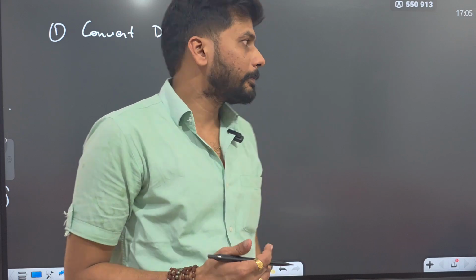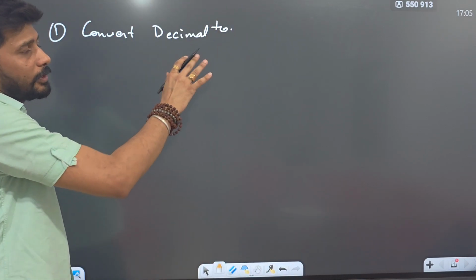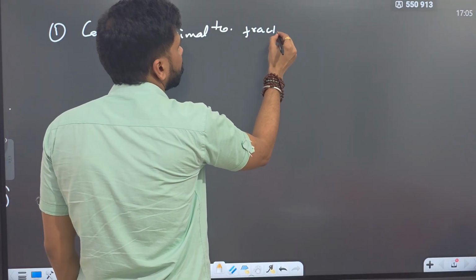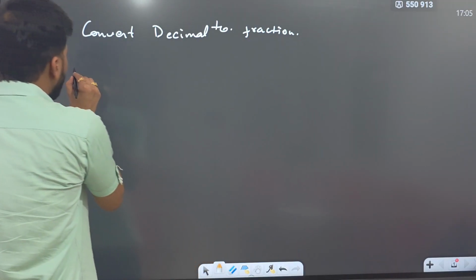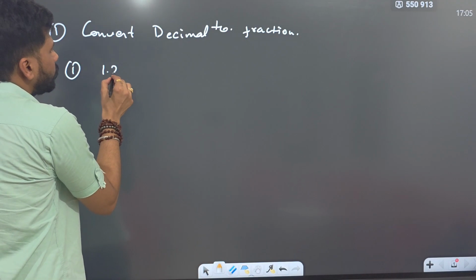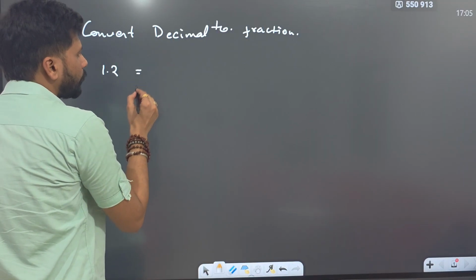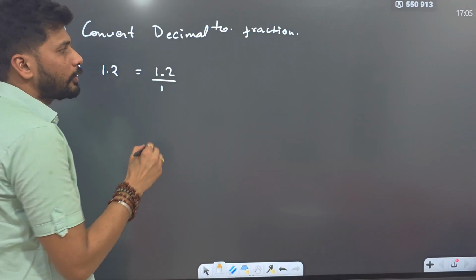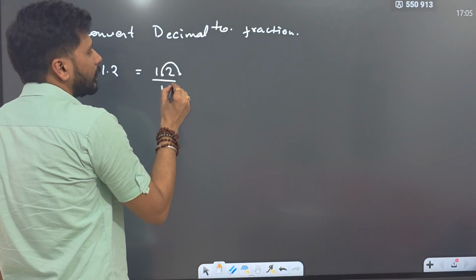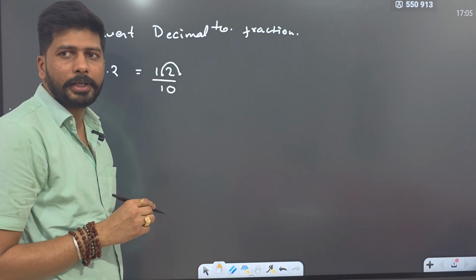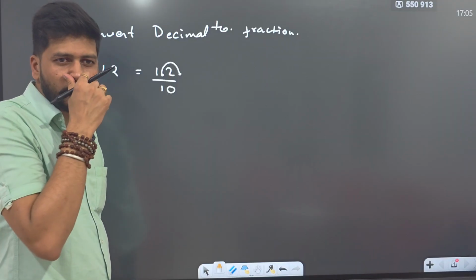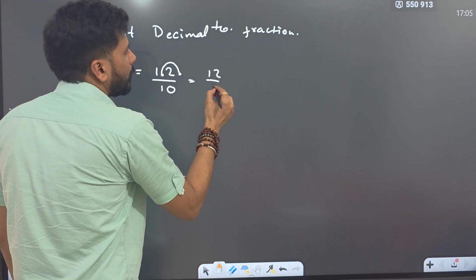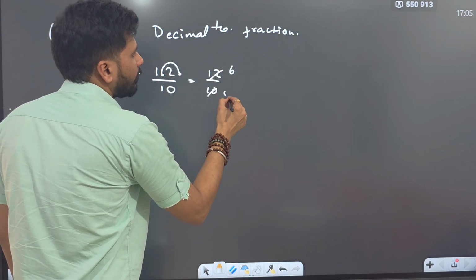Now we can convert decimal to fraction. Suppose you have 1.2. How to convert this into a fraction? 1.2 divided by 1, basically this is the value. When you shift this decimal towards the right side, it will have denominator 10. Multiply the denominator with 10. So this will be equal to 12 by 10, that is 6 by 5.